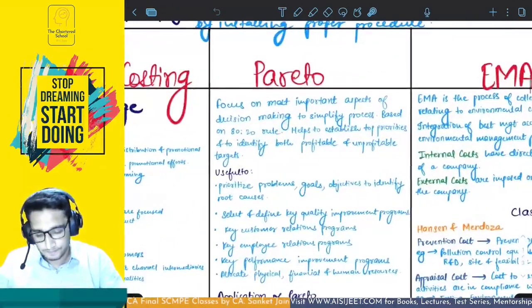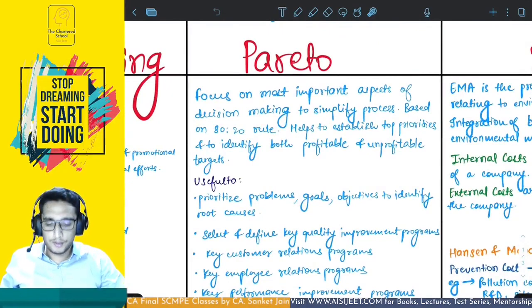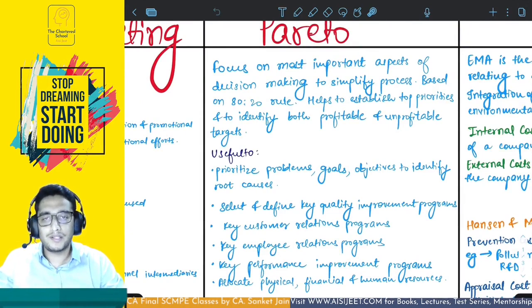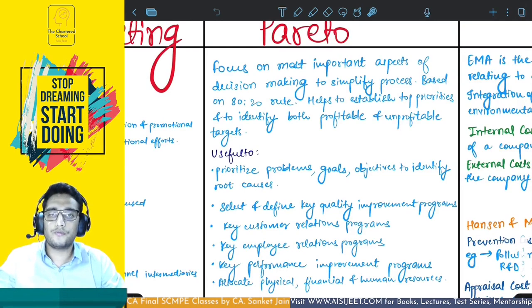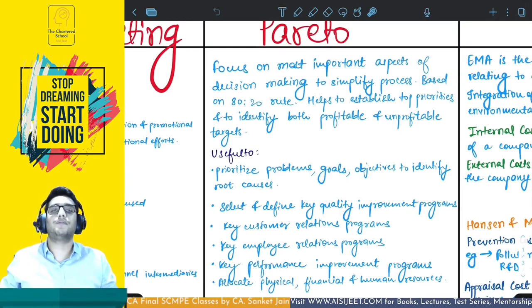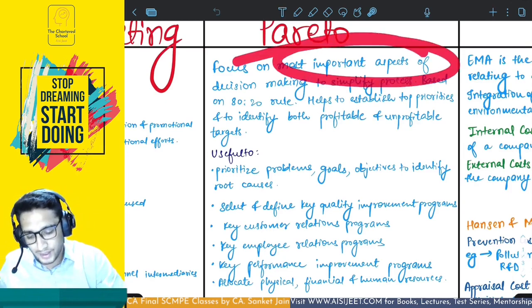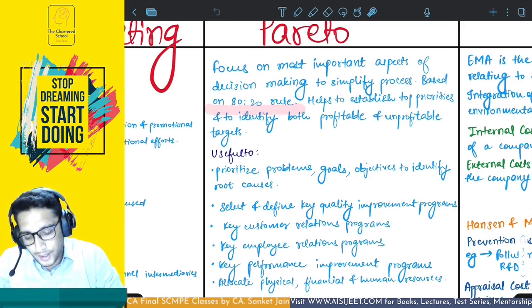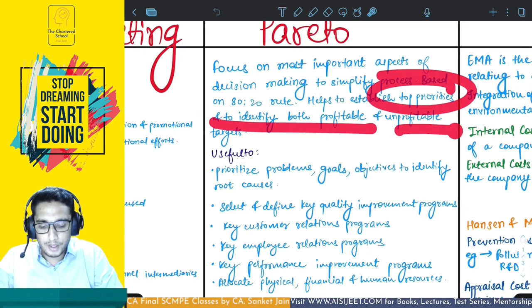Moving to the third one, Pareto. Pareto is basically you have to focus, it helps you focus on the most important aspects. It's a prioritization tool. If you have multiple things, you apply Pareto, and based on this rule of Pareto, you would be able to focus on the priorities. You would be able to identify the priorities. Okay, so it focuses on the most important aspects of decision making so that we can simplify the process. We don't have to focus on all, we have to focus on the most important aspects. How to identify this? It's based on 80-20 rule. Okay, I'll be telling you about this 80-20 rule in just a minute. So it focuses on the 80-20 rule, helps to establish the top priorities to identify both profitable and unprofitable targets.